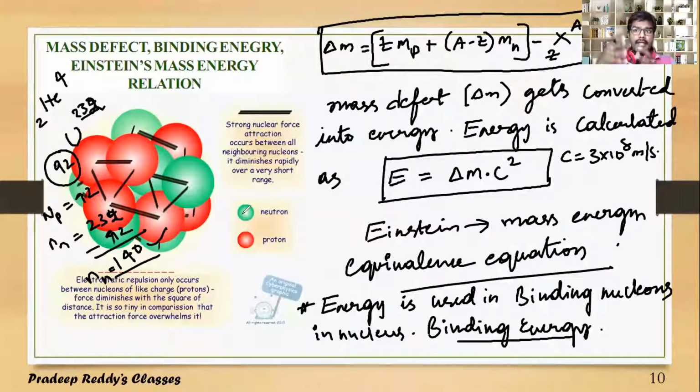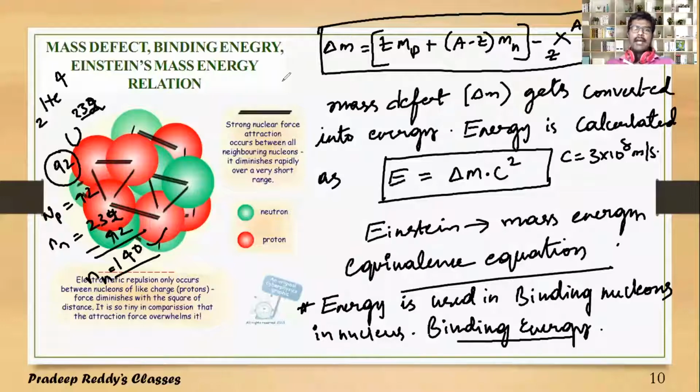Uranium requires greater binding energy because the number of constituents is larger. 92 protons are there, so the repulsive force will be greater in magnitude. In order to compensate that force and to bind the nucleus, there must be more nucleon particles in the nucleus. So we go on adding neutrons. Heavier nuclei have more neutrons in order to bind the nucleus with greater stability.